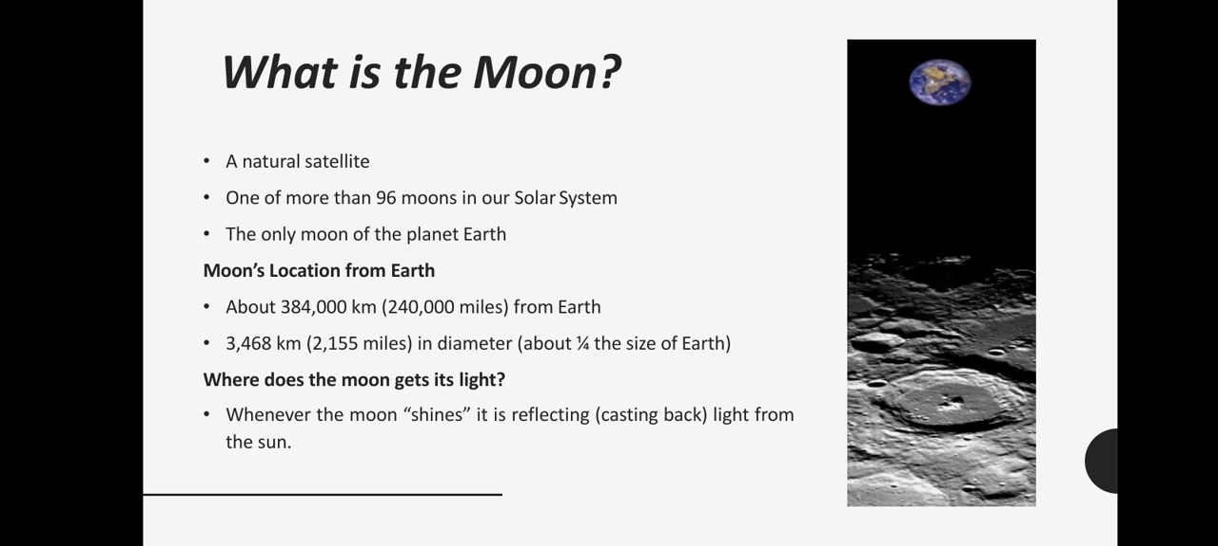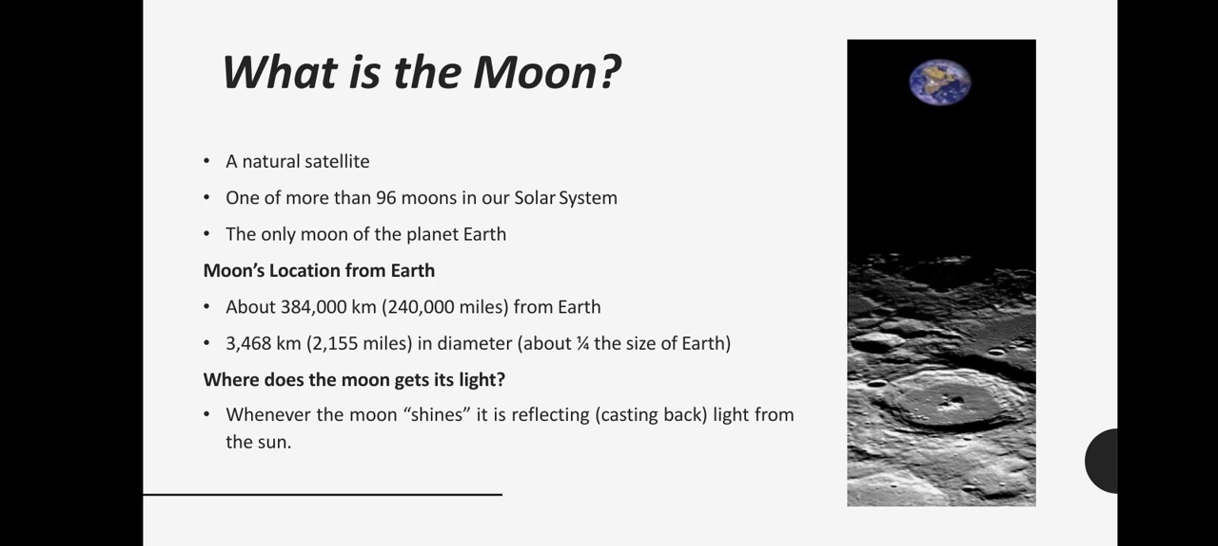So what is the moon? A natural satellite, one of more than 96 moons in our solar system, but the only moon of our planet is Luna moon. The moon's location from Earth is about 384,000 kilometers distant, and its diameter is 3,468 kilometers.